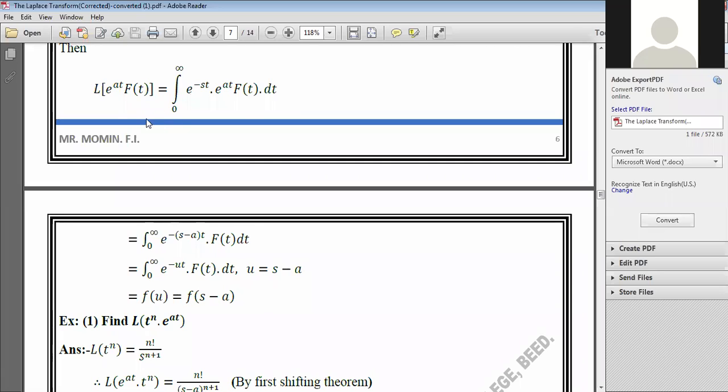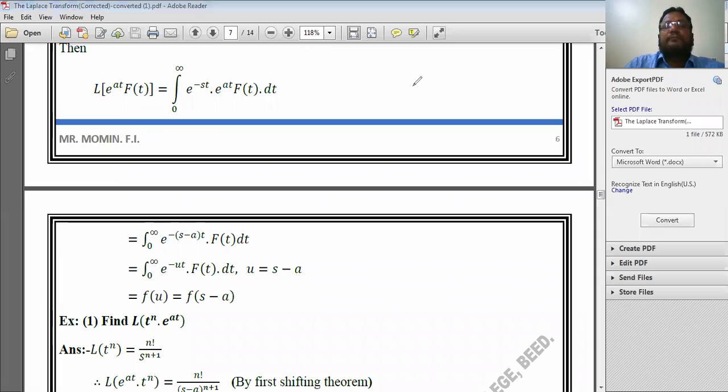Laplace transform of e to the power at f of t is equal to integration from 0 to infinity e to the power minus st into e to the power at f of t into dt. Now take the multiplication of these two terms: the first term e to the power minus st and the second term e to the power at.